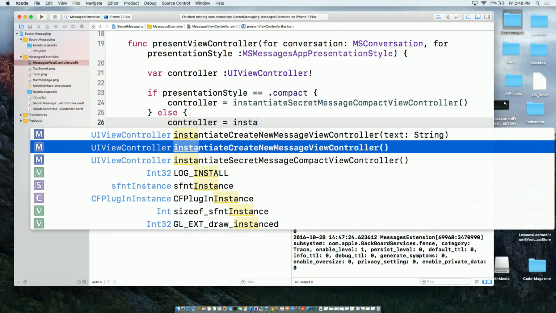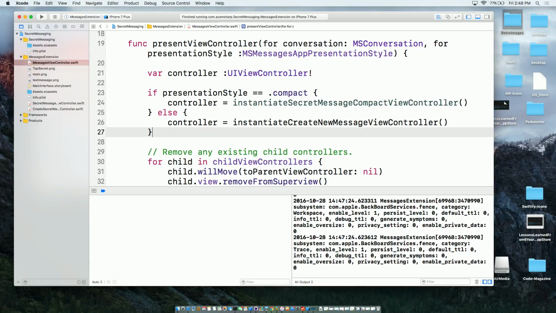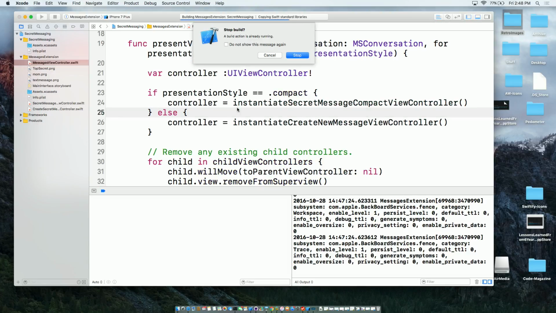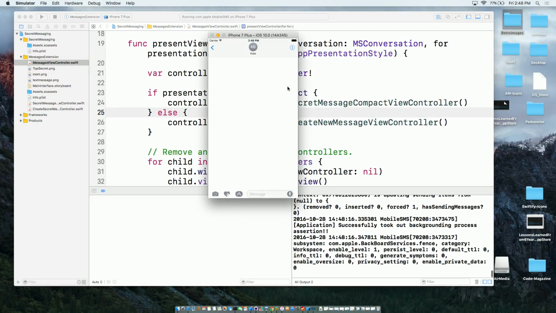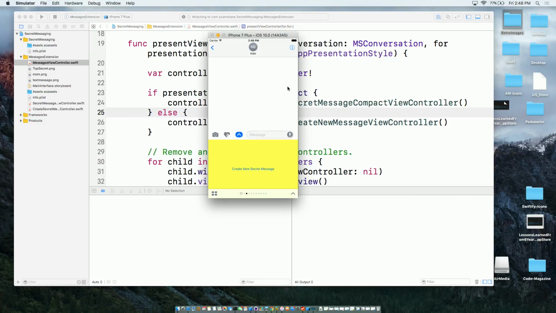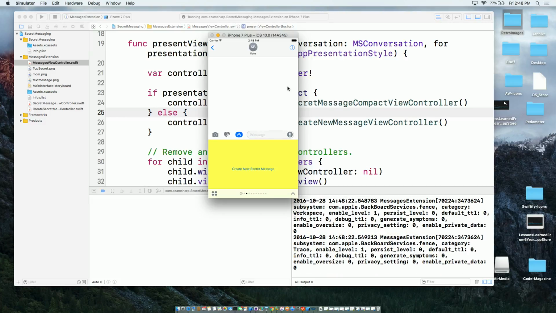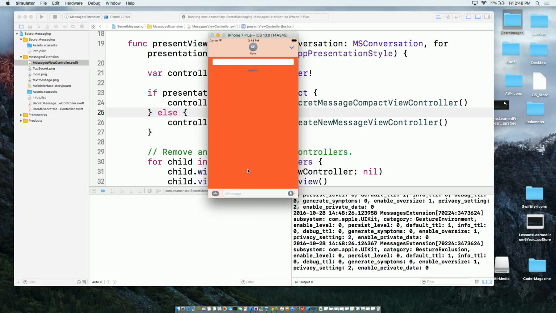Controller, instantiate the create message controller. There we go. And let's go ahead and run that. All right, so now if I click on that, I can go to my create new secret message controller screen.